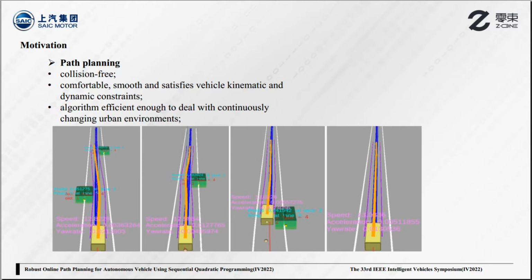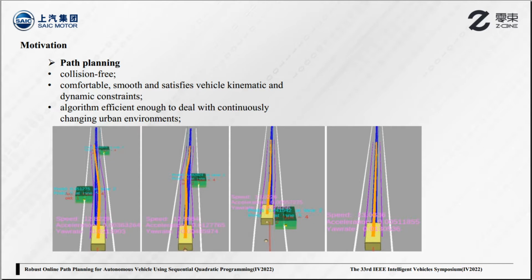In urban driving scenarios, autonomous vehicles should deal with static or moving obstacles that particularly block the roads by generating a collision-free path. Besides, path planning is required to not only consider collision avoidance, but also feasibility, that is, the path is comfortable, kinetically and dynamically feasible. Such a requirement is a great challenge in urban scenarios where autonomous vehicles need to continuously wiggle through narrow passages. One typical example is shown in this figure, where each vehicle has to execute consecutive inline nudging to avoid collision.